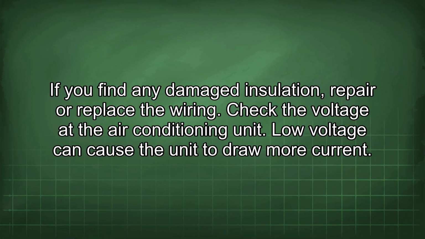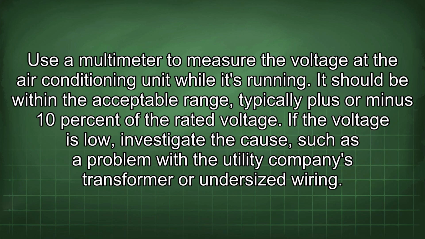Check the voltage at the air conditioning unit. Low voltage can cause the unit to draw more current. Use a multimeter to measure the voltage at the air conditioning unit while it's running. It should be within the acceptable range, typically plus or minus 10% of the rated voltage. If the voltage is low, investigate the cause, such as a problem with the utility company's transformer or undersized wiring.